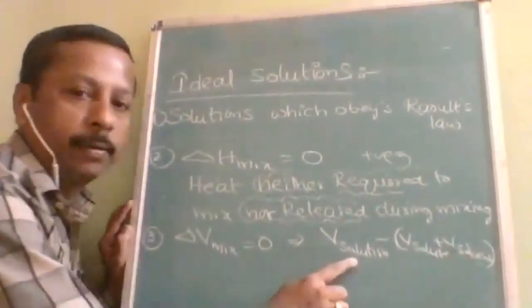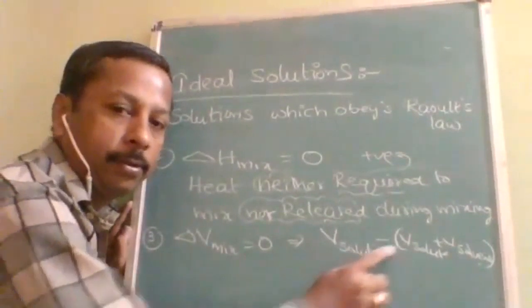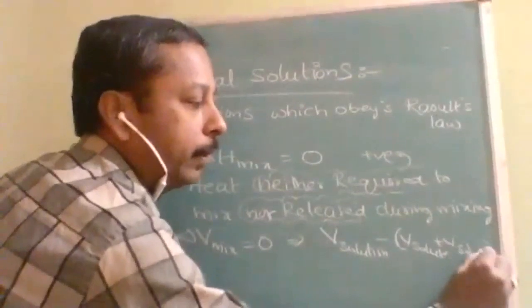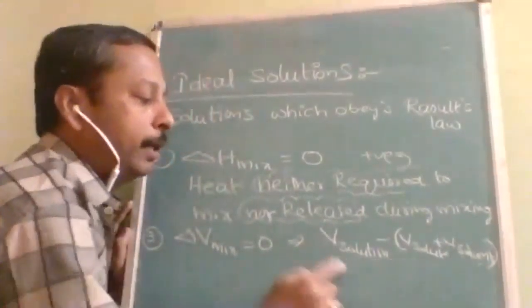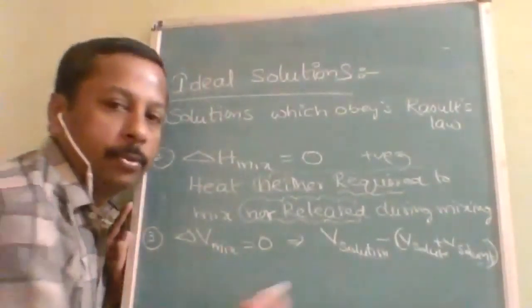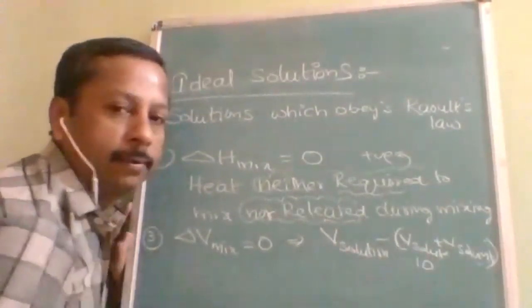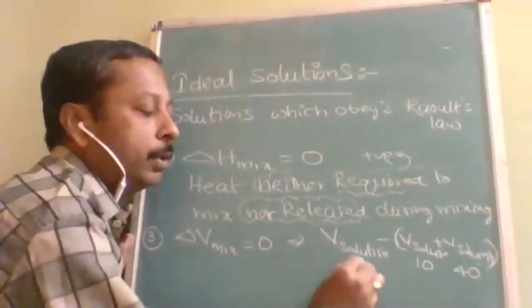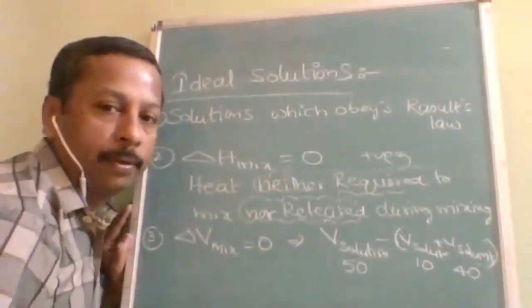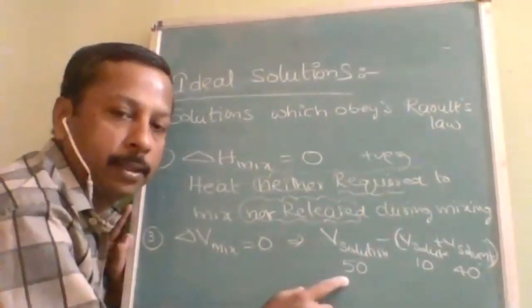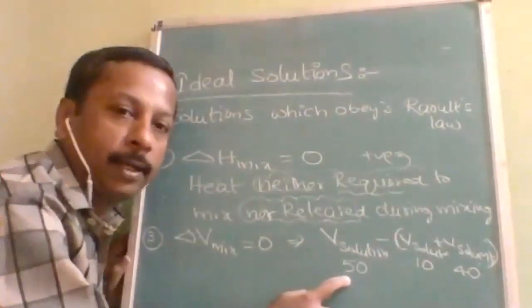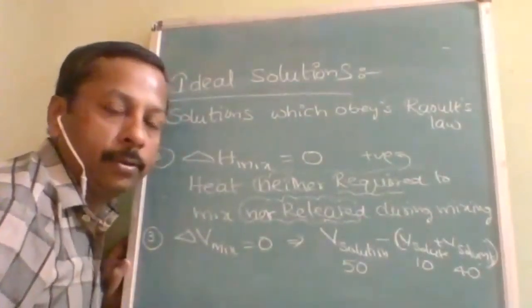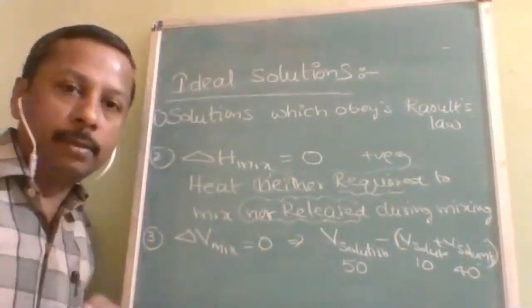Okay. So what I have written, listen clearly now. V solution minus V solute plus V solvent. So this difference must be 0. Suppose I am dissolving 10 ml of solute in 40 ml of solvent, how much should I get? 50 ml. So volume of solution must be 50. If I am getting exactly 50, then delta V mix is equal to 0. Okay. So these are the three conditions for a solution to be ideal.